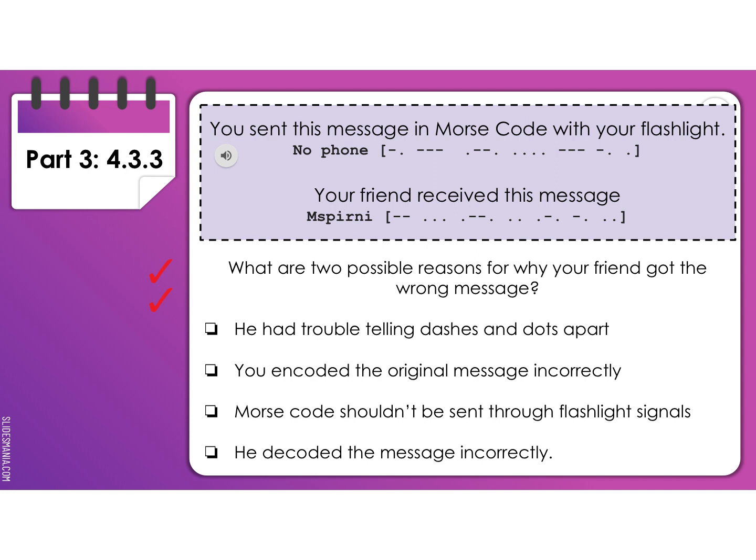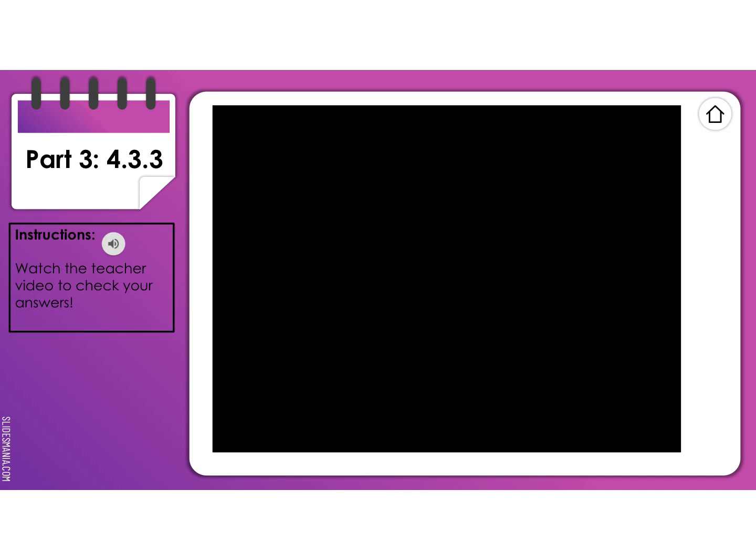The next one, you sent this message. I want you to look at that message and see if that's the message you actually wanted to send. And you'll find out that this is what you thought you said, this is what your friend received. And you need to think, well, what are 2 possible reasons why your friend got the wrong message? So it gives you 4 options, and you'll move these check marks over into one of those boxes. And then the last page, again, is to watch the teacher video and check your answers.